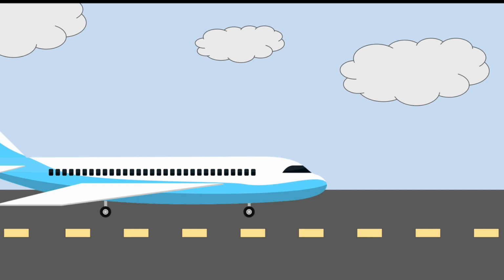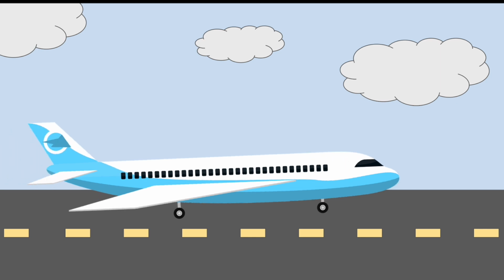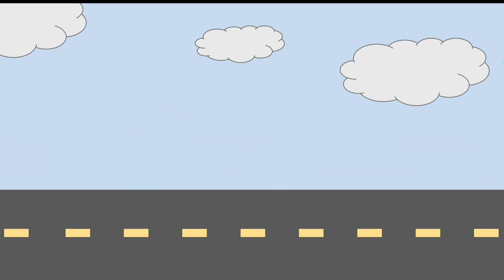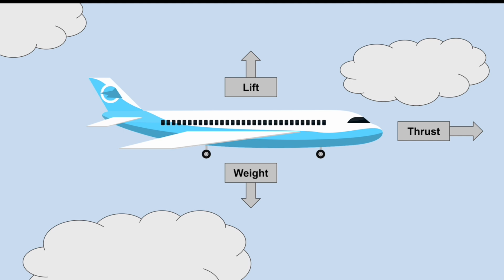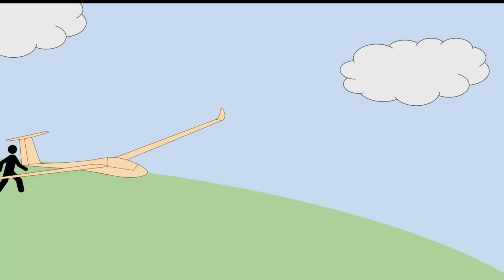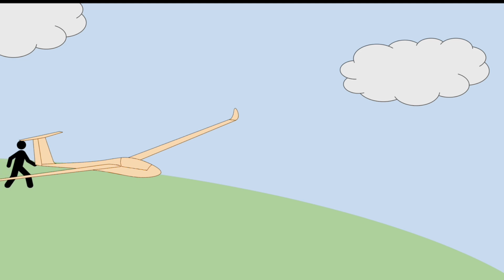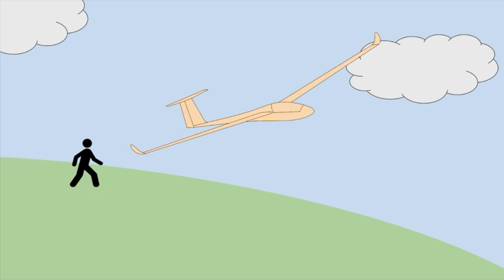Nevertheless, for an airplane to experience lift, it must first be propelled fast enough. This is where thrust comes into play. Thrust is a force that is usually generated by the engines, and it pushes an airplane forward. For the many gliders that lack engines, thrust may be generated through other means. As an example, in the early era of gliders, a running person could push their plane fast enough for it to get caught up in the wind, thereby generating lift.